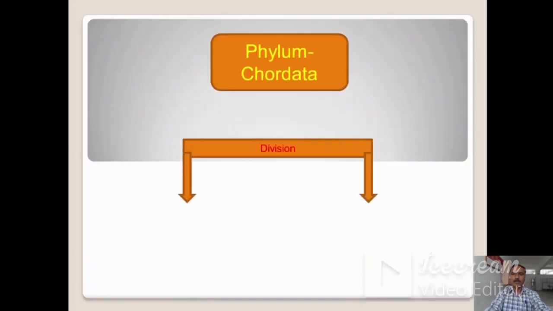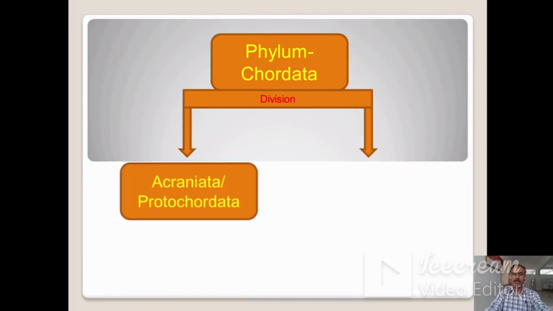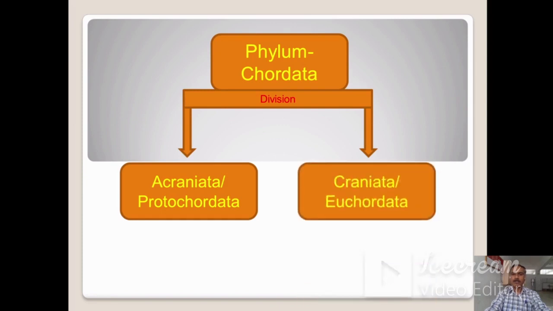You know that phylum Chordata is divided into two divisions. Number 1, Acraniata or Protochordata. Number 2 is Craniata or Euchordata.